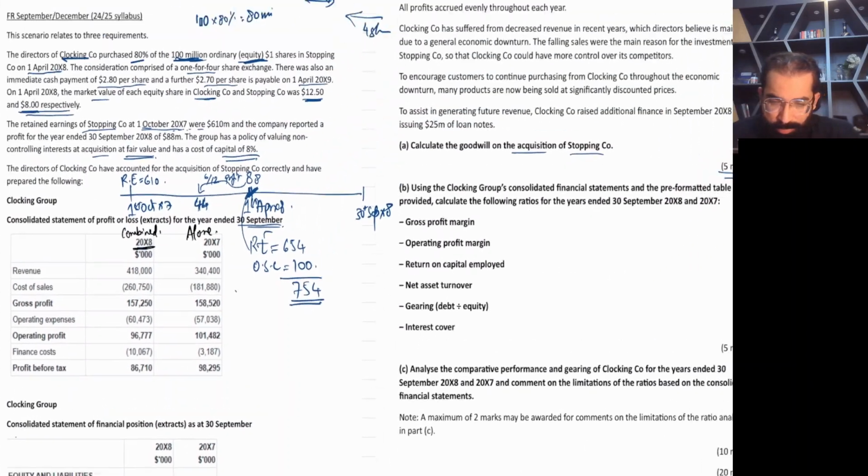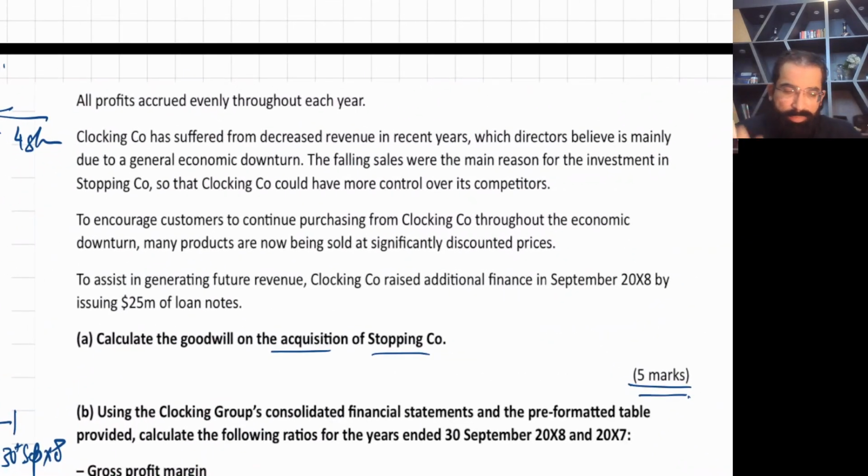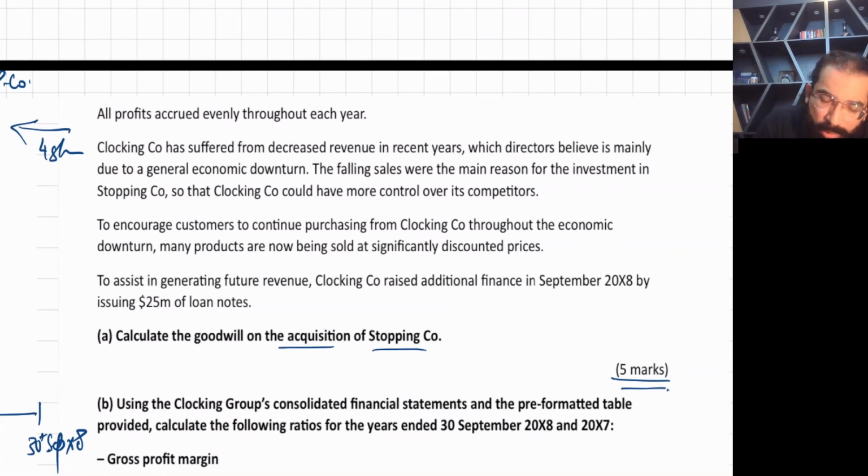Now, we all know that the acquisition date was mid of the year. Now, read something: all profits are accrued evenly throughout the year. That means the profit should be 6 upon 12. If you want to land directly at the mid of the year, it should be 6 upon 12. Clocking company has suffered. This is the parent company.